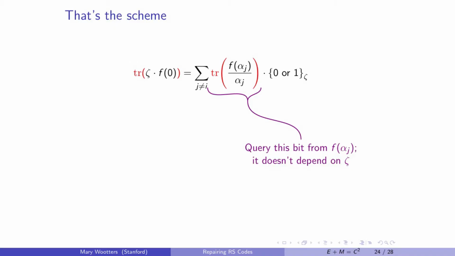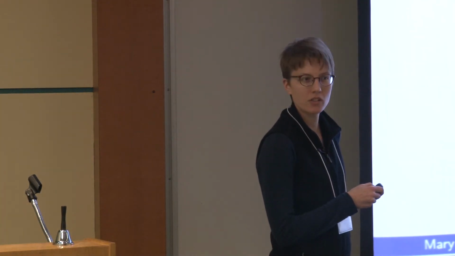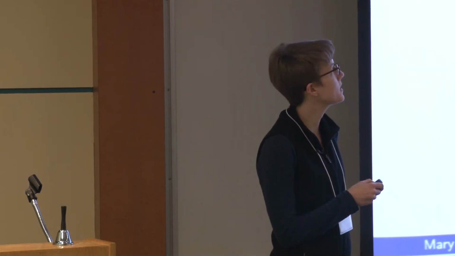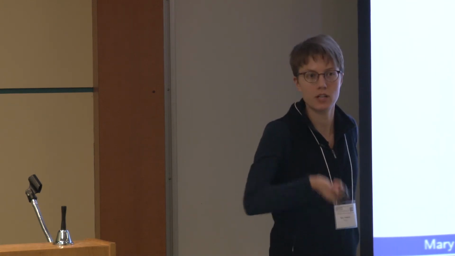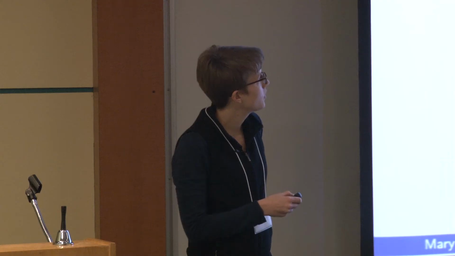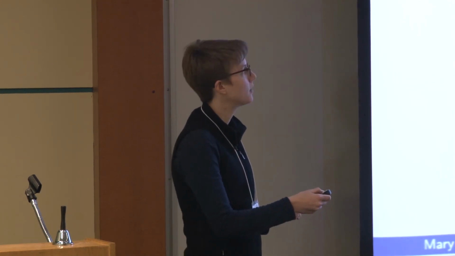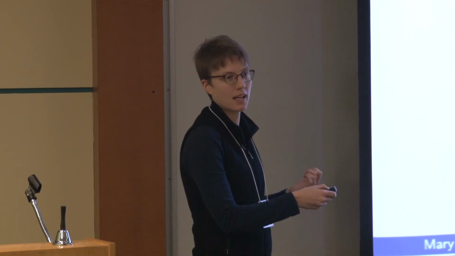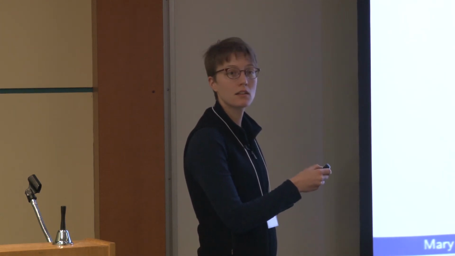The algorithm is that I'm going to query from f j this one bit. So I'm just going to say, hey, f j, or node j, give me this one bit. And notice that this doesn't depend on zeta. So I'm just going to do this once for each node. So that's my one bit from each node. This is the bit that I download. And then on the other side, well, this has a zeta in it. So if I have these bits from every node, then I myself, on my own, pencil and paper, can reconstruct these with this 0 or 1 that depends on zeta. I can figure out what that is. So for every single zeta, I can compute this quantity.